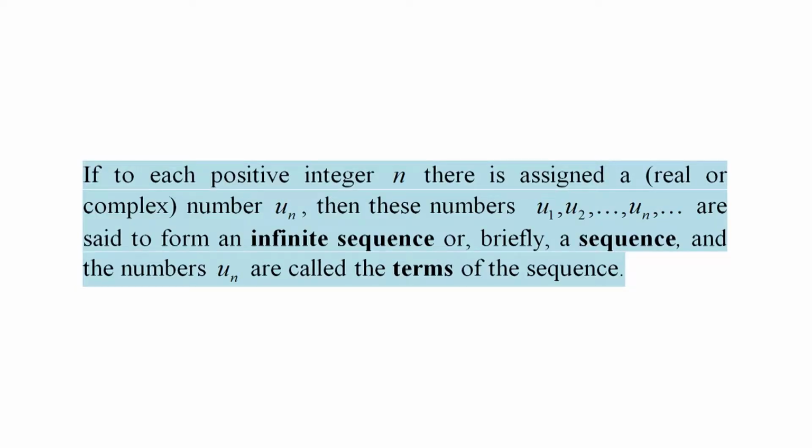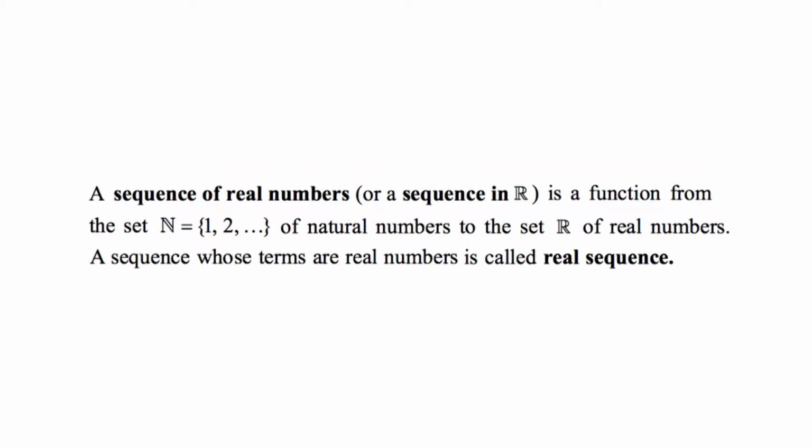Sequences. If to each positive integer n, there is assigned a real or complex number un, then these numbers u1, u2, etc., un, etc. are said to form an infinite sequence, or briefly a sequence, and the numbers un are called the terms of the sequence. More precisely, a sequence of real numbers, or a sequence in R, is a function from the set N equal to the set {1, 2, etc.} of natural numbers to the set R of real numbers. A sequence whose terms are real numbers is called a real sequence. In our course, we consider only real sequences.